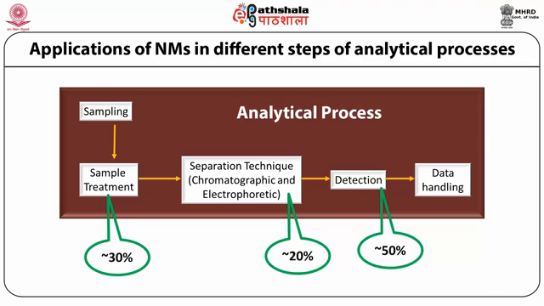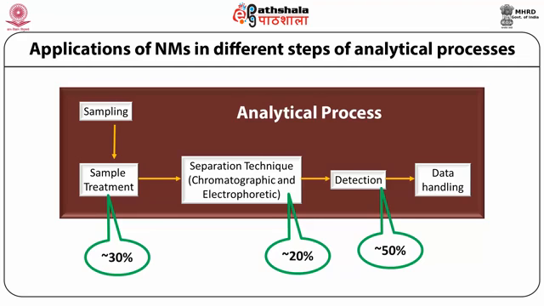The objectives of an ideal sample preparation procedure are to increase the amount or concentration of target molecules present in low abundance in the sample, that is pre-concentration for subsequent analysis, to exclude interfering analytes from the sample matrix, and derivatization of less sensitive target molecules to a form that can provide more satisfactory analytical results. So these are the three objectives which are to be met by an ideal sample preparation procedure.